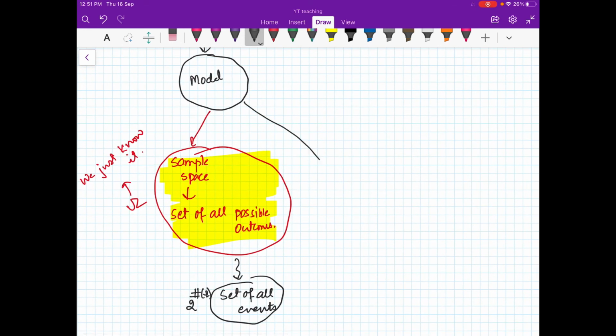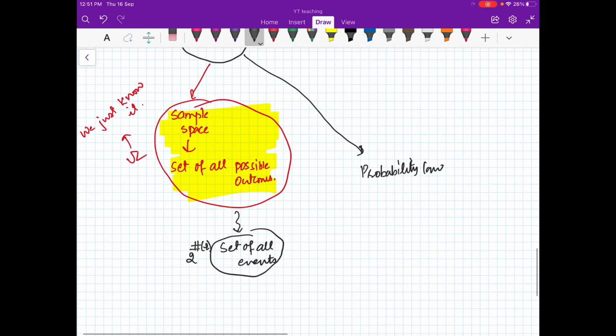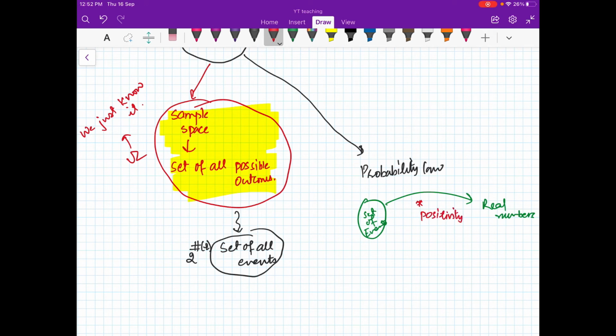So the second thing in the model is your probability law. Now your probability law is a function from the set of events to real numbers. It should satisfy 3 properties. One is positivity, one is additivity, and one is normalization.